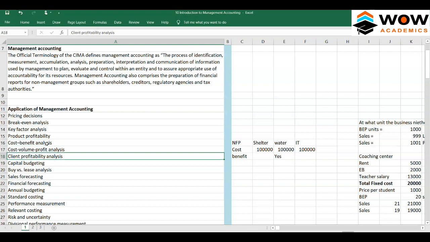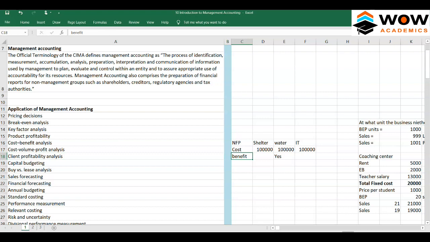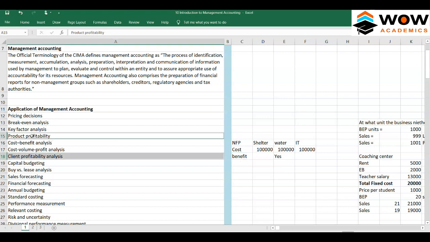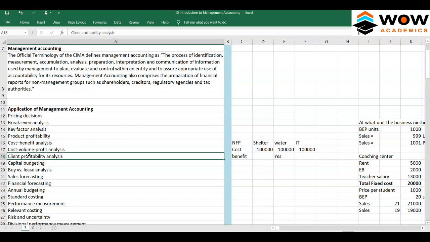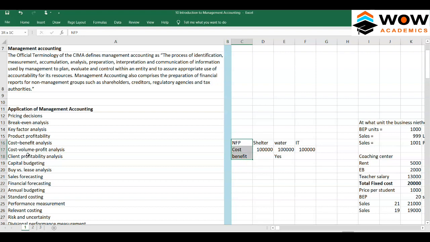Client profitability analysis: each client, similar to a product, is differently profitable. Some clients are highly profitable, some are not, some clients require more service and some require less. Assume we have 4 types of client, and the fee that each client pays is the same, 100.